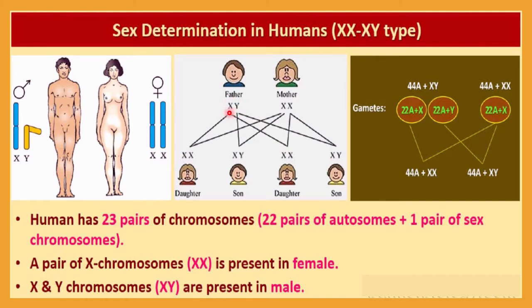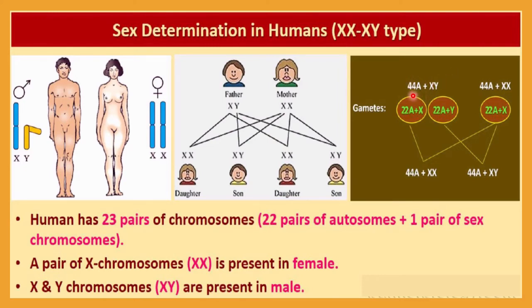So if the X-containing sperm cell fertilizes this egg cell, then the resultant organism will be a daughter or a female. Okay, and if Y fertilizes this egg cell, then what is the result? Son will be the resulting offspring. So this all depends on the father's combinations. Okay, so here you can see gametes in the case of a male. Okay, so this is the case of a human.